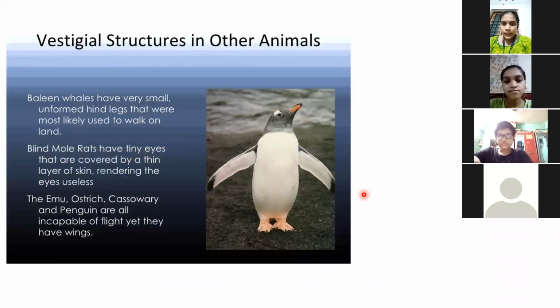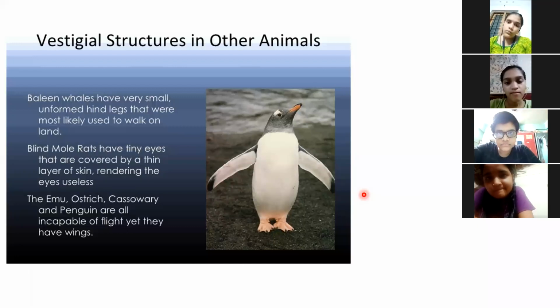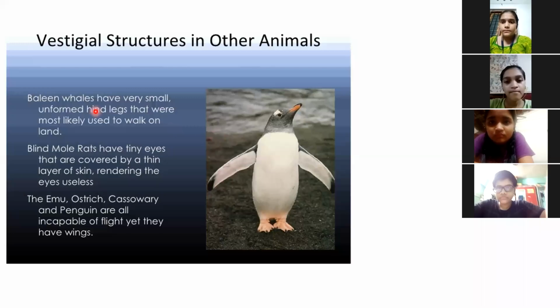Okay, then see this. Now vestigial organs in human beings we have discussed. What about other organisms? Right, so in the case of other animals, like this one, this is an example of a penguin. All of you know what's a penguin? Right, very cute ones. So there are other examples. Okay, whales. There are different types of whales actually. One of them is called baleen whales. Whales are all aquatic ones. They live in the deep sea.